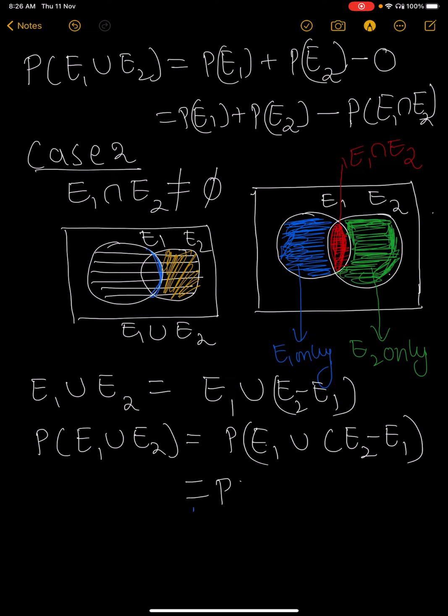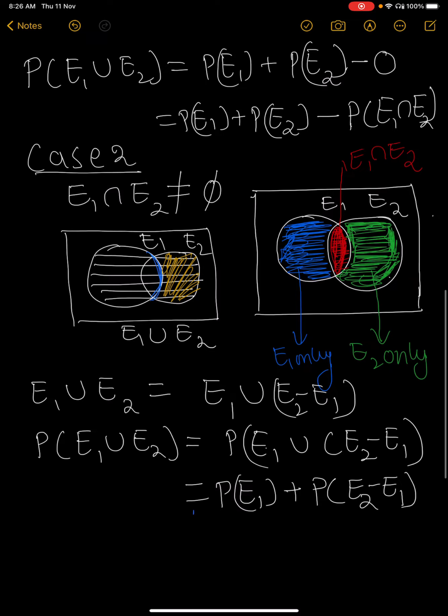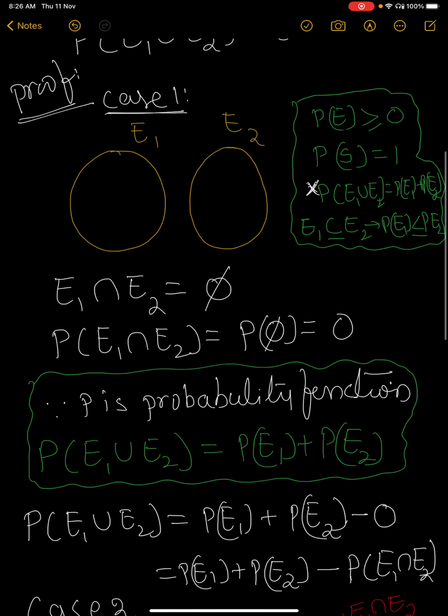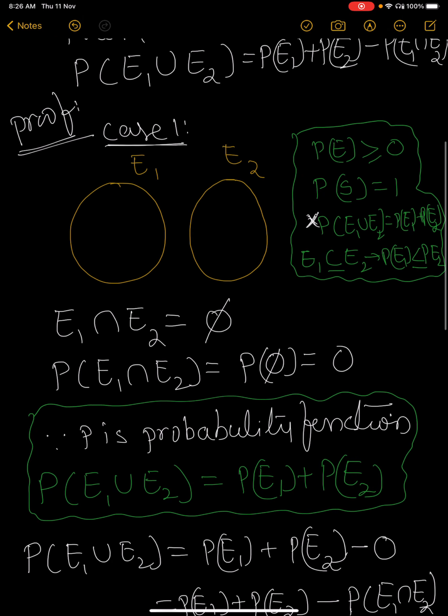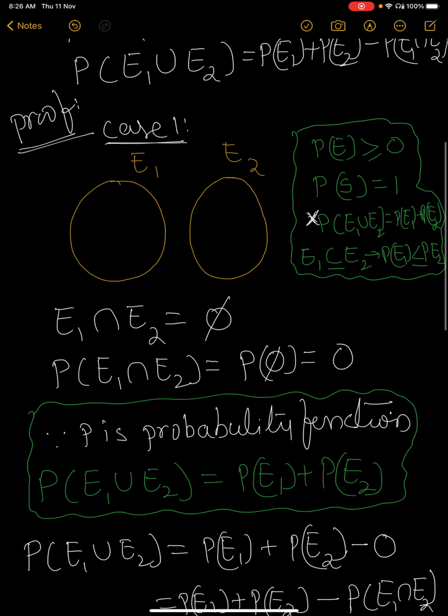Union means probability of E1 plus probability of E2 minus E1, because P is the probability function. So union becomes a plus according to the third axiom of the probability function.